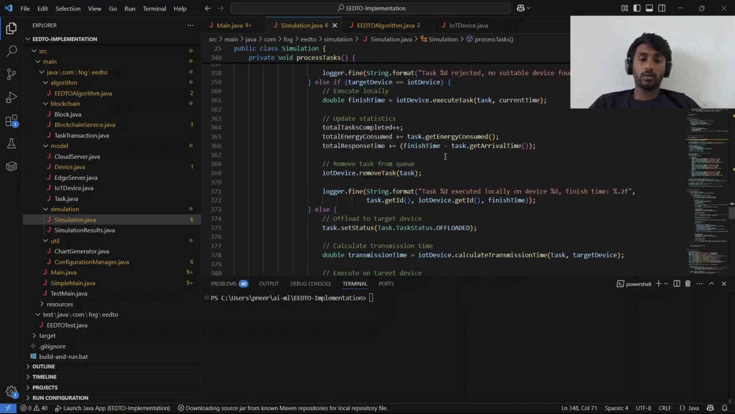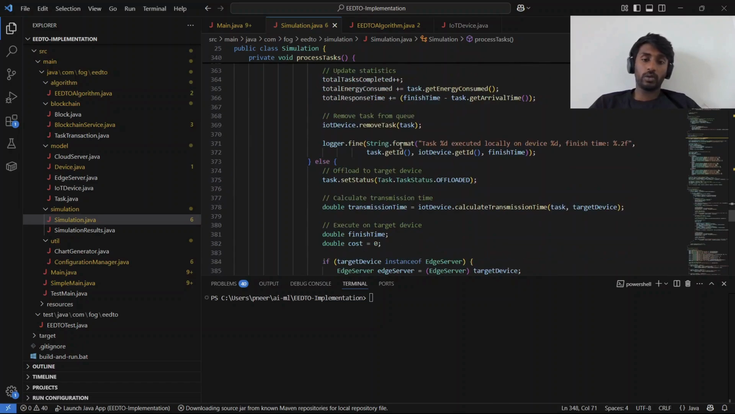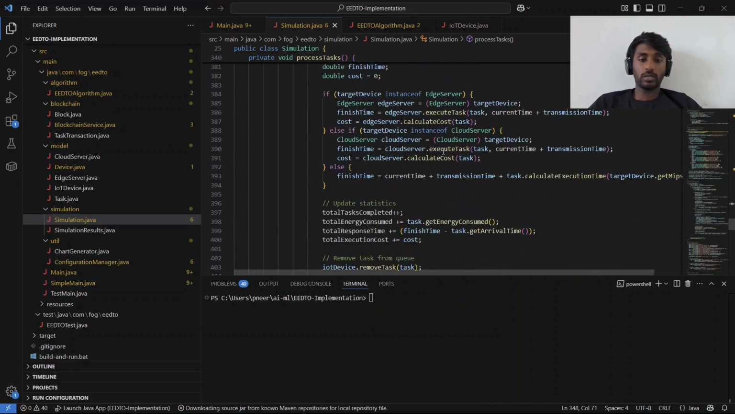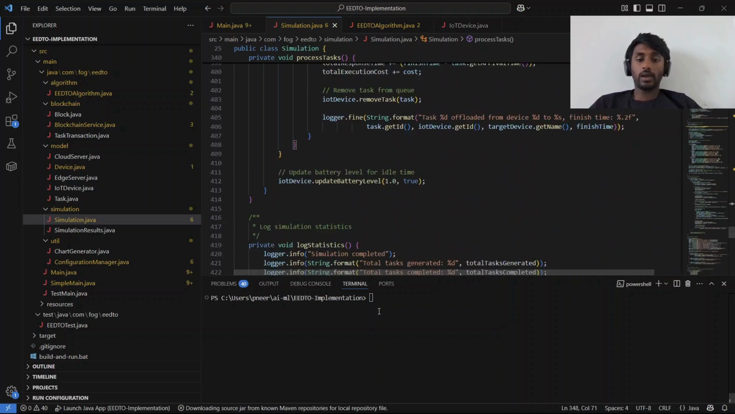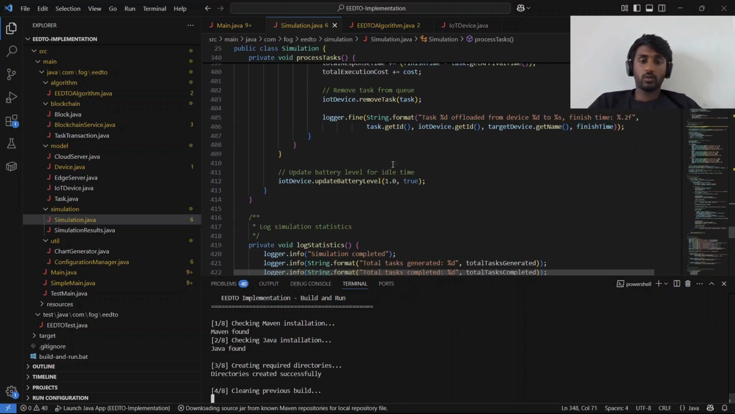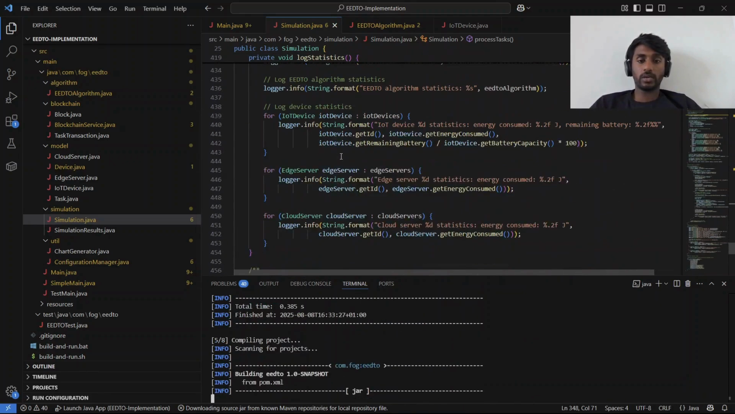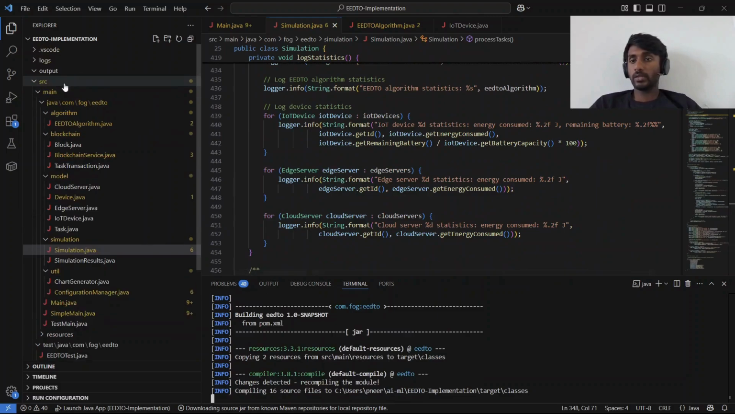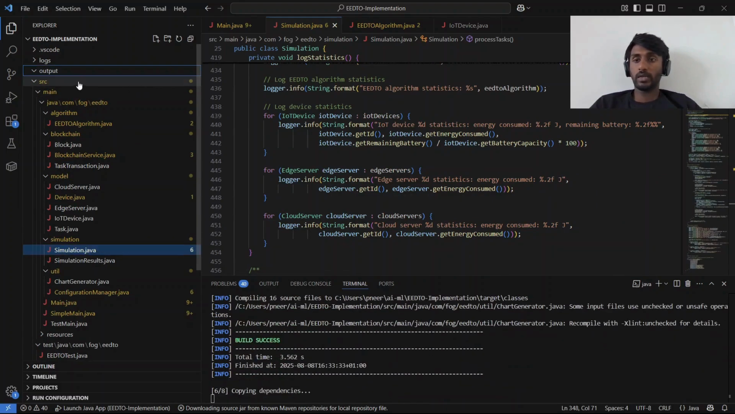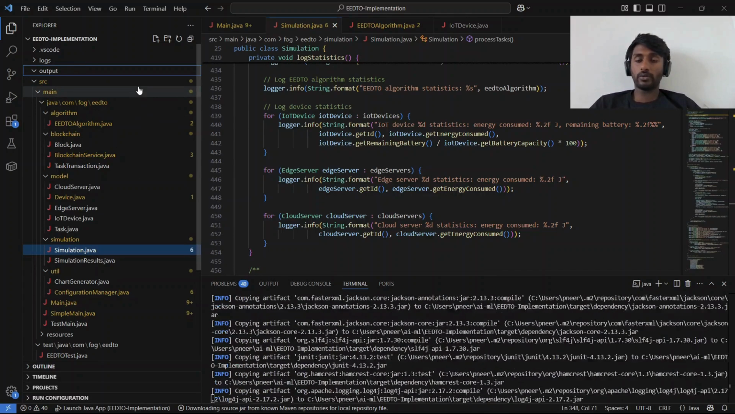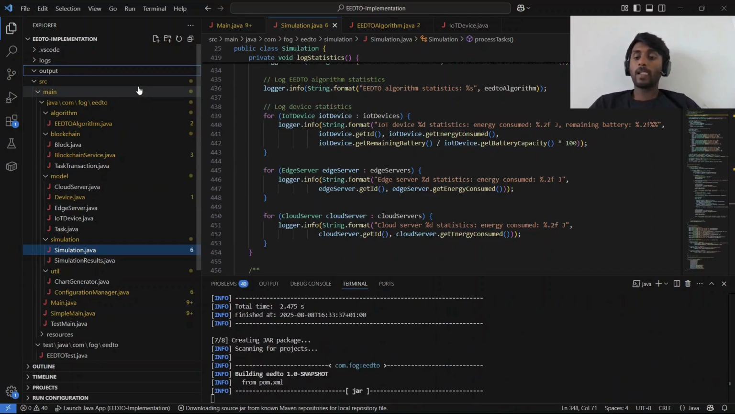If it is an IoT device, the task is executed locally, or else it chooses the target device, whether it is an edge server or cloud server, and the execution of the task is done. And here all the statistics and results are collected. Here in the output we cannot see anything, but once we run the simulation, we can see all the graphs and reports here.